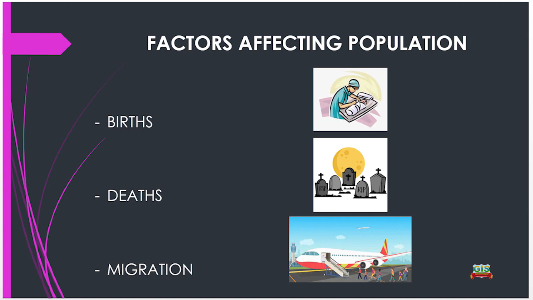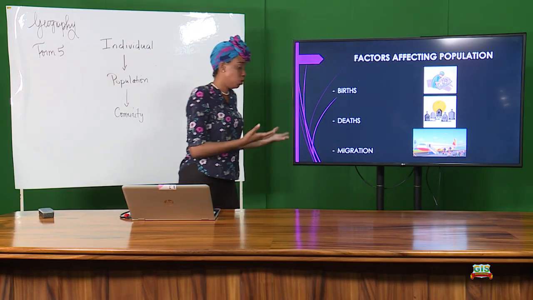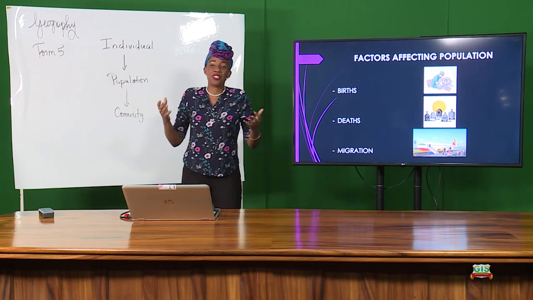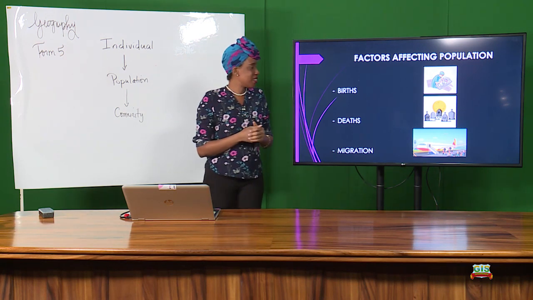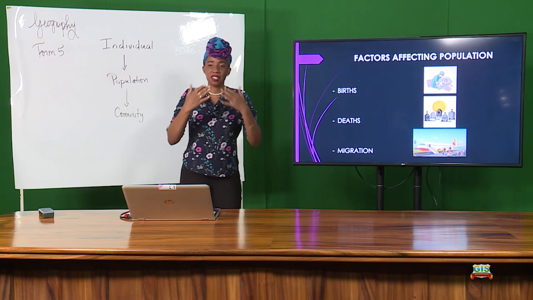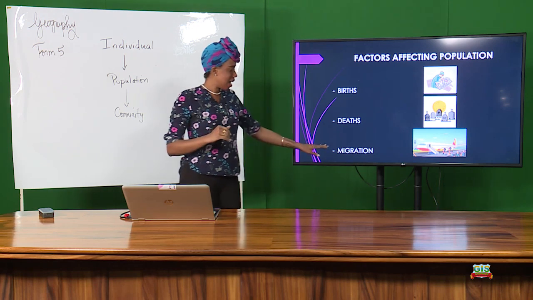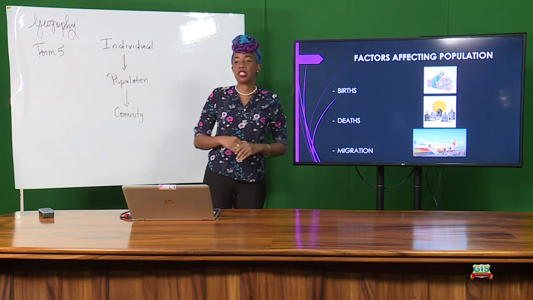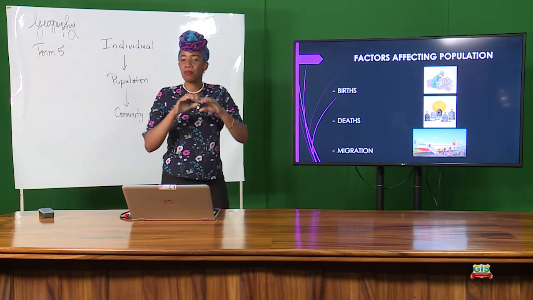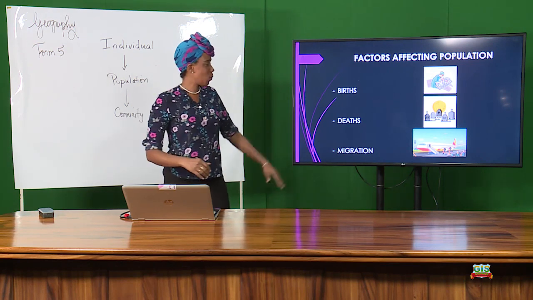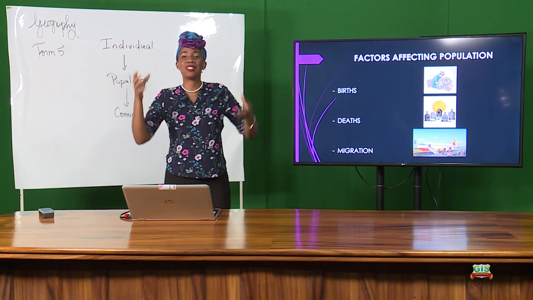Again, it can be on a small scale, your home. Think of your mother and father having a baby. You are probably the only child. Imagine after 9 months, the family's population has grown by 1 or 2. All right? Deaths. If a family member dies, it brings the population of your home, your community, and the country down. And of course, migration. Let's just say one of your siblings migrates to another country for studies. It brings the population of your family home, Dominica, your community, down. So we can see how all these three factors affect the population from your home, your community, your country.